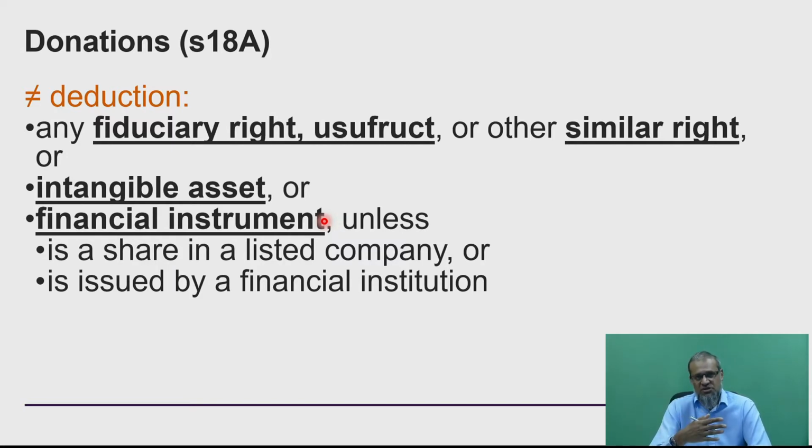It's listed on the stock exchange. We have the valuation, we know the number, so we will give you a deduction under 18A. But if it's a share in a non-listed financial institution, know very well you are not going to get that as a deduction because the valuation becomes quite difficult.